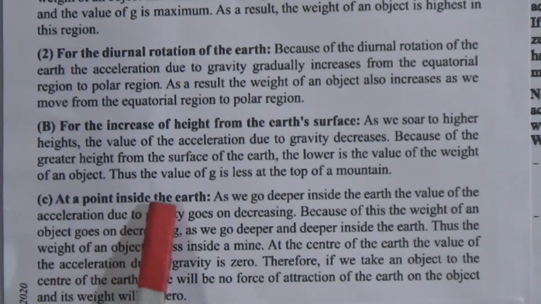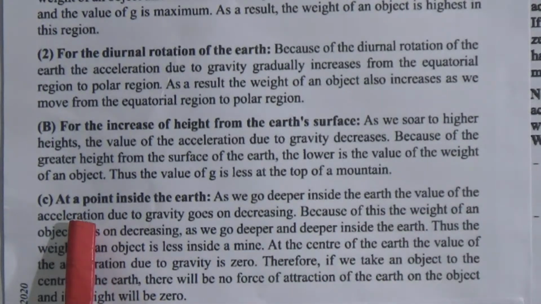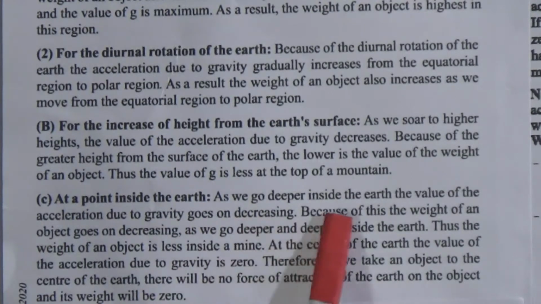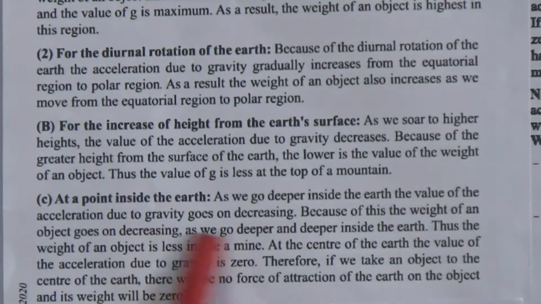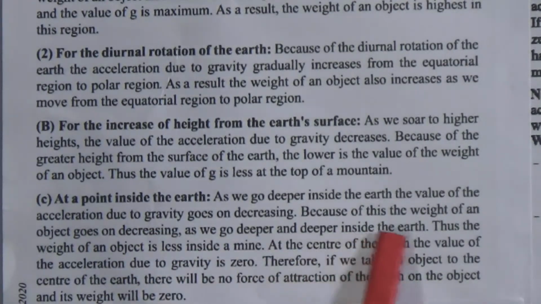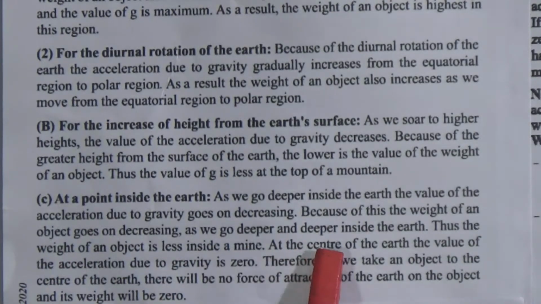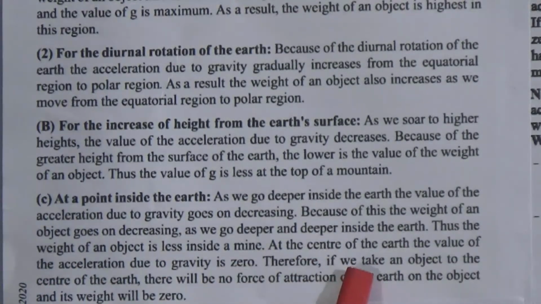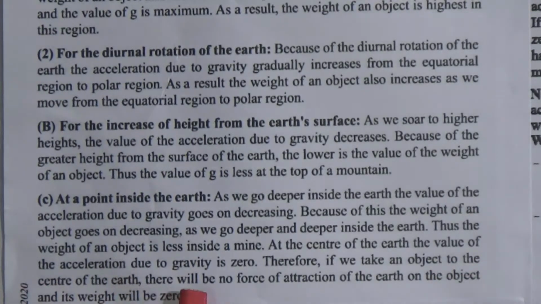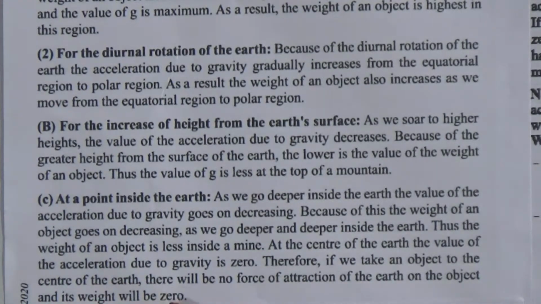At a point inside the earth, as we go deeper inside the earth, the value of the acceleration due to gravity goes on decreasing. Because of this, the weight of an object goes on decreasing as we go deeper and deeper inside the earth. Thus the weight of an object is less inside a mine. At the center of the earth, the value of acceleration due to gravity is 0. Therefore, if we take an object to the center of the earth, there will be no force of attraction of the earth on the object, and weight will be 0.